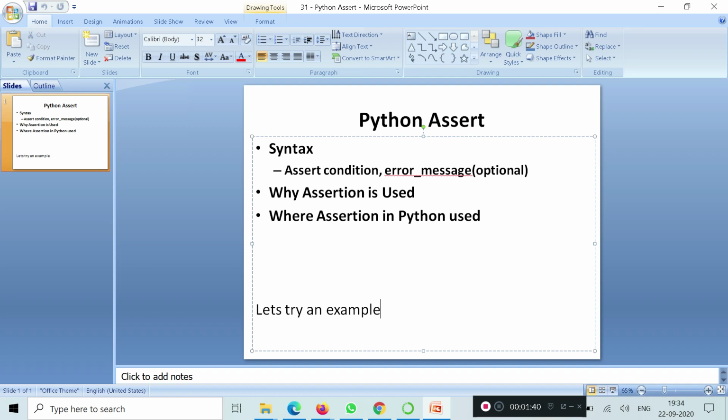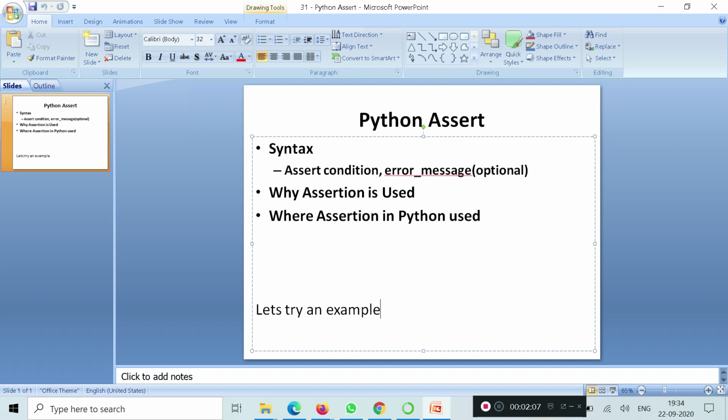Okay. Why is assertion used? It is a debugging tool and its primary task is to check the condition. If it finds that the condition is true, then it moves to the next line of code, and if not, then it stops all its operations and throws an error.